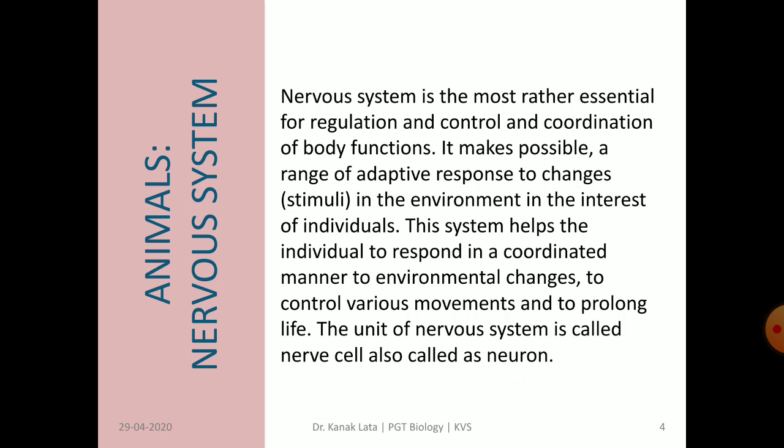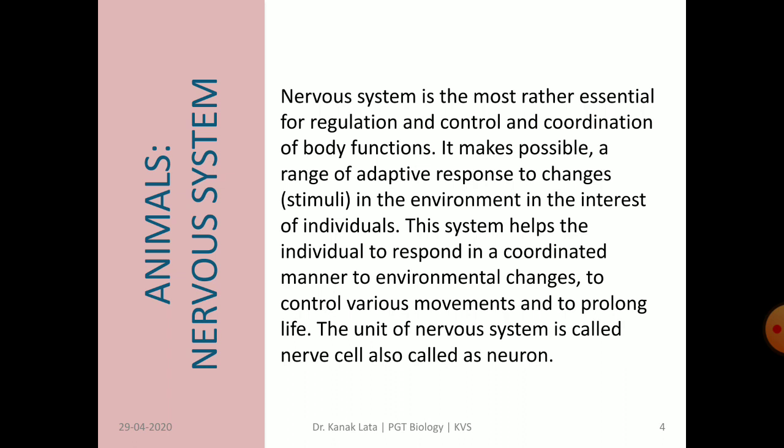That is why this system helps the individual to respond in a coordinated manner to environmental changes and also to control various movements to prolong life, that is, to increase lifespan. The basic unit of the nervous system is the nerve cell, also called the neuron.